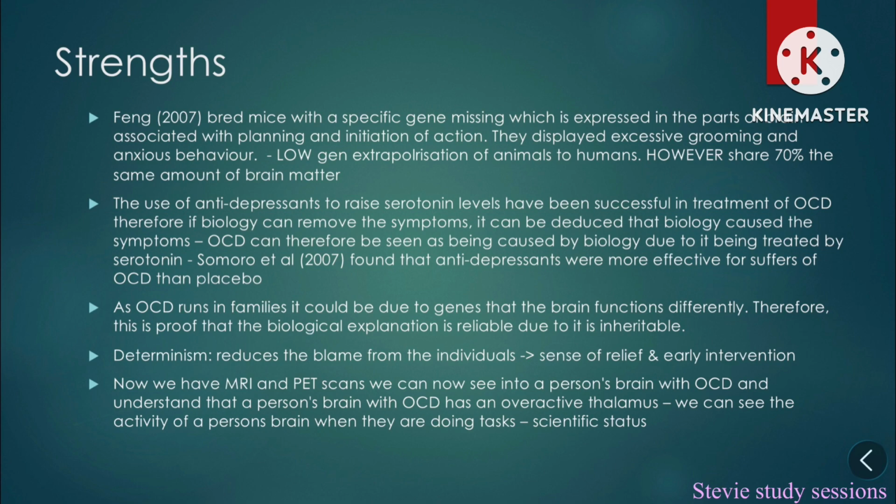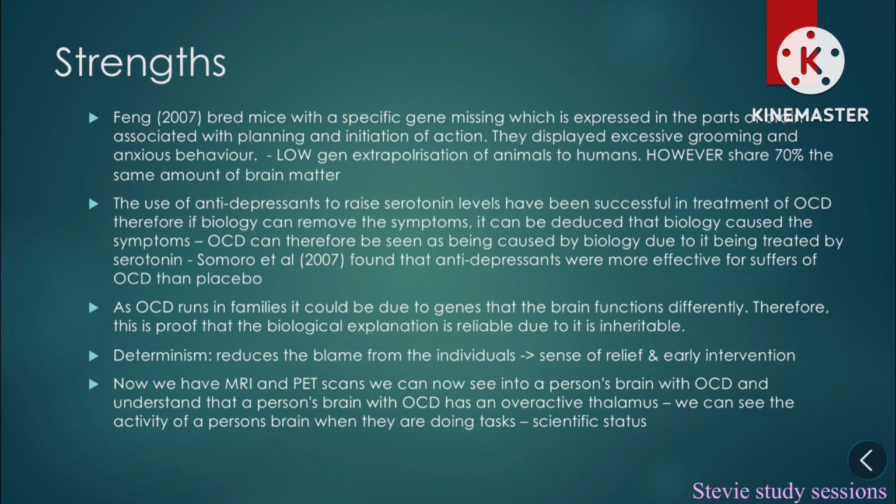Strengths. Feng 2007 bred mice with a specific gene missing which is expressed in parts of an OCD brain. This led to the mice displaying excessive grooming and anxious behavior. However, this study is low in generalizability due to using animals, and you cannot compare their behavior to humans. However, mice share 70% of DNA and the same amount of brain structure and brain matter as humans.